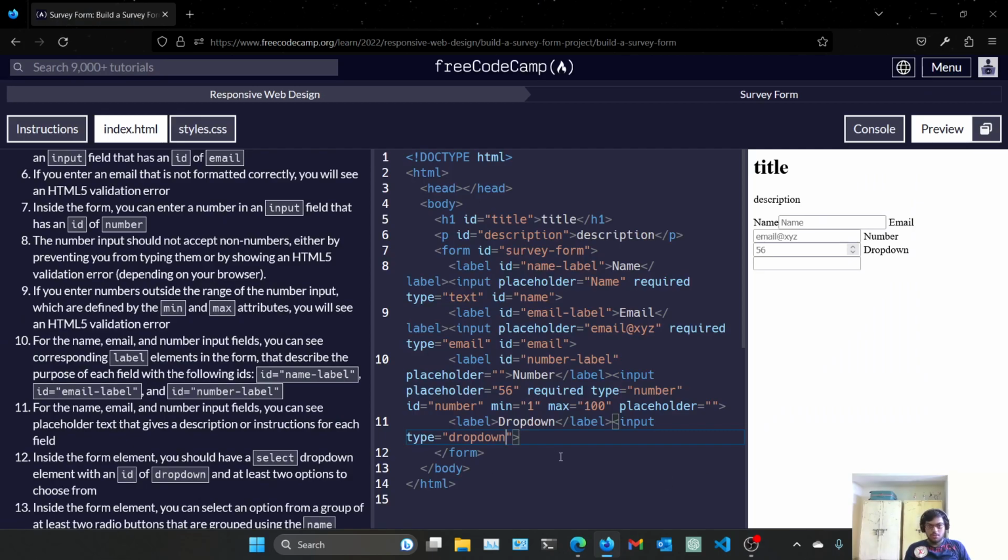Okay, there was some issue. We don't need to put input here. We need to put select tag here. So, spelling mistake. And see here the select tag, nothing is here. We need to give it the options.